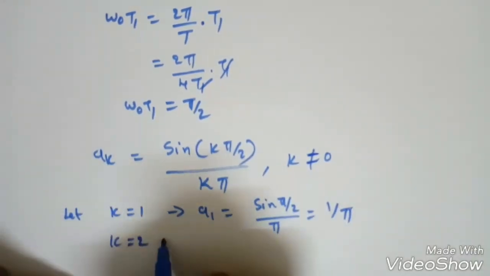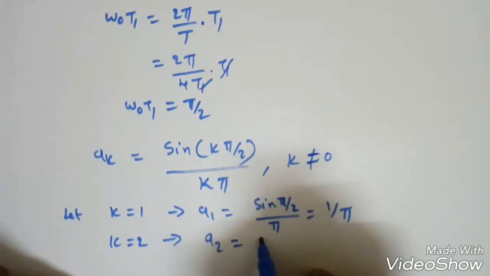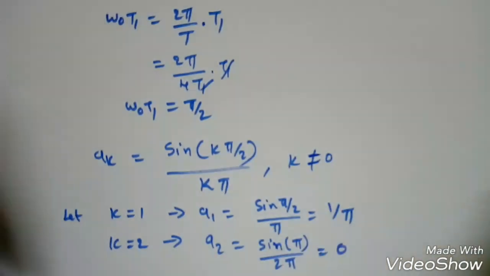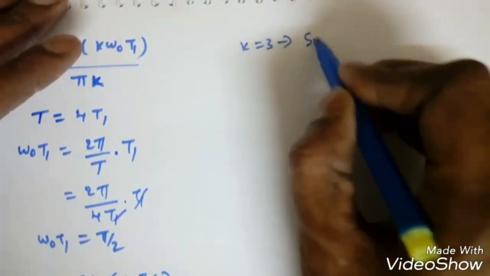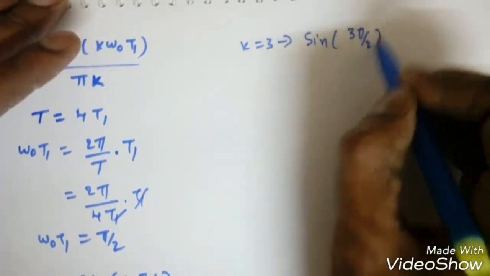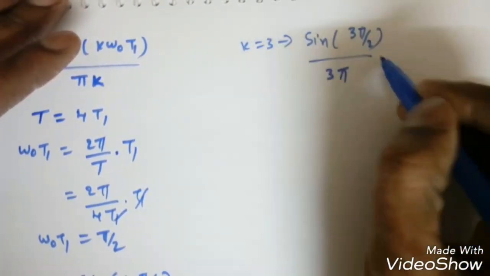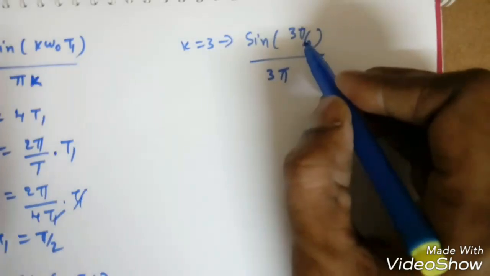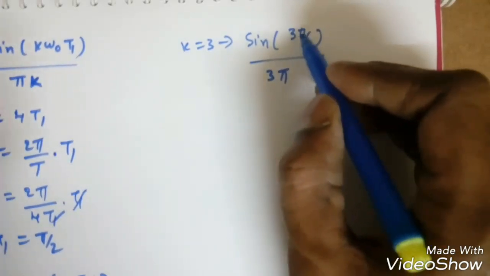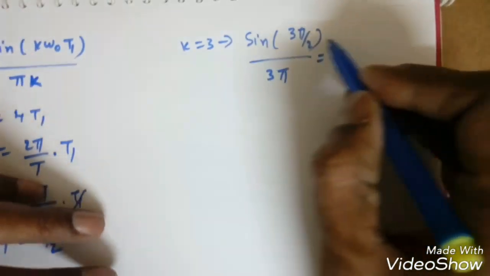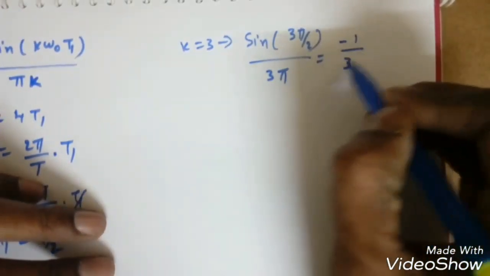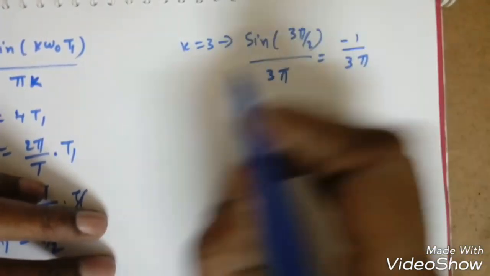Similarly, k is equal to 2. So a2 is equal to sine 2 pi by 2 by 2 pi, so it becomes sine pi by 2 pi. What is sine pi? It is nothing but 0. Similarly, suppose k is equal to 3, so this will become sine 3 pi by 2 by 3 pi. What is 3 pi by 2? 3 into 180 by 2 is 270 degrees. Sine 3 pi by 2 is nothing but minus 1, so it is minus 1 by 3 pi.